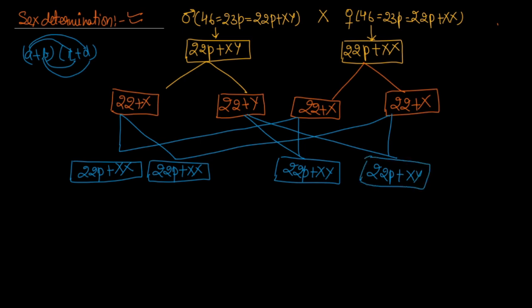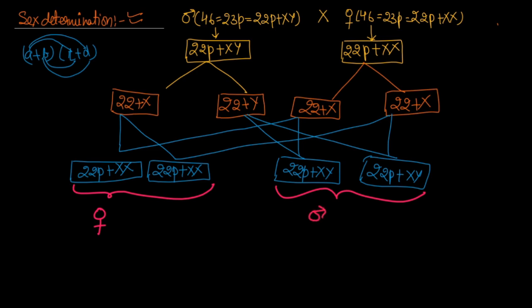These are some points you must remember, because they will definitely come in the examination. Here both X and X are contained, and XX is the character of female, so these are females. Here X and Y is there, so it is male.